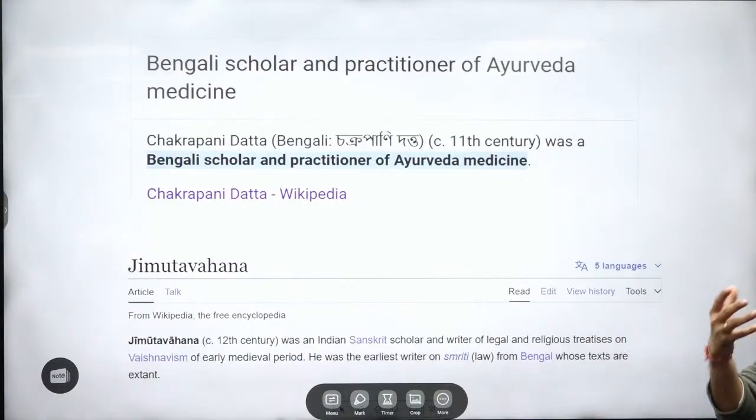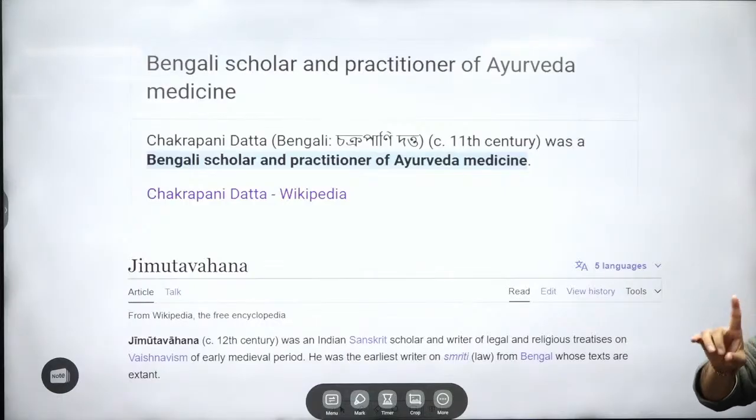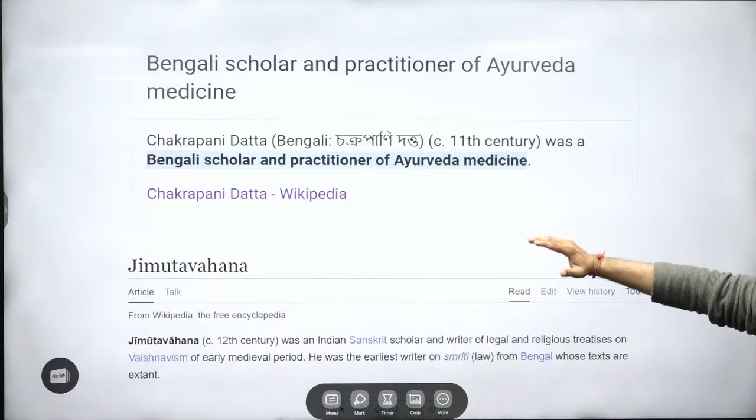You know the laws of inheritance in the Hindu Succession Act are governed by two major schools. One is the Dayabhaga school and one is the Mitakshara school. And about these two schools they have asked. Okay, this we will be discussing in the PYQ session because only once they have asked about this. So Jimutwahana is responsible for the Dayabhaga school, you will be seeing.